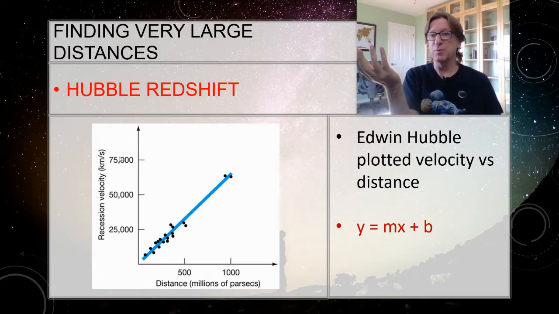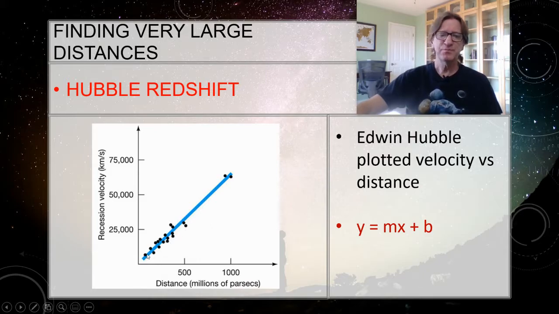He just used the Doppler formula, same thing you guys know how to do. And then he plotted that against the distance. He got the distance by looking at type 1 supernova, but for most of these, he was looking at Cepheid variables. So when he did that, he saw that everything fell right on this beautiful straight line.